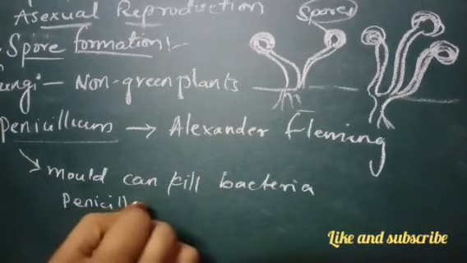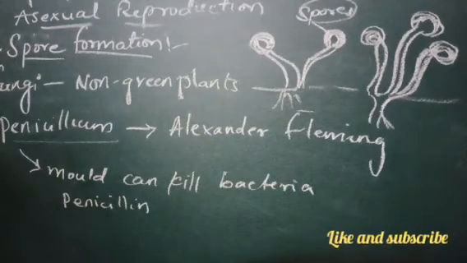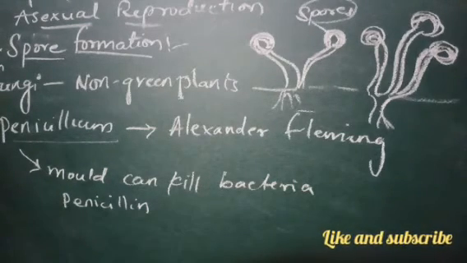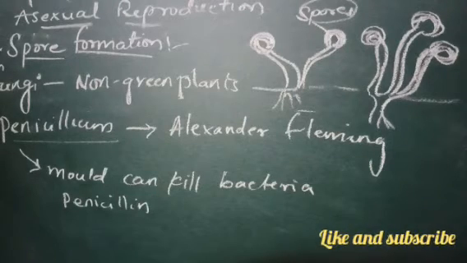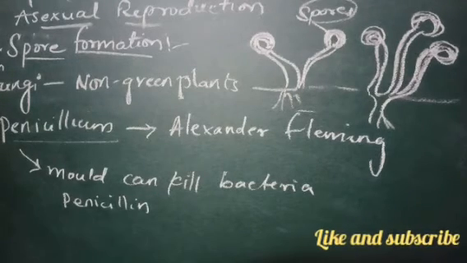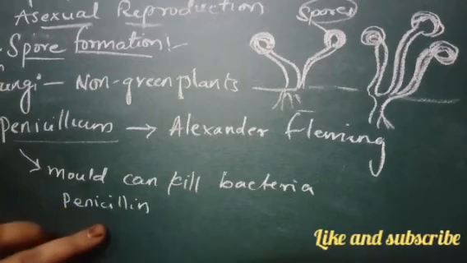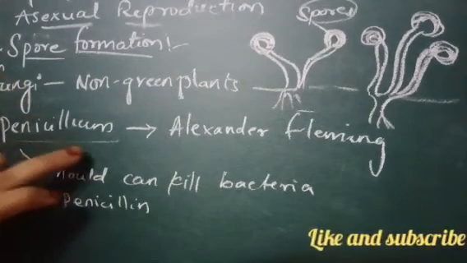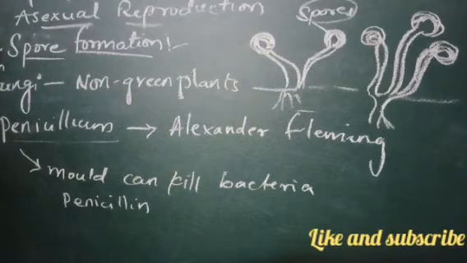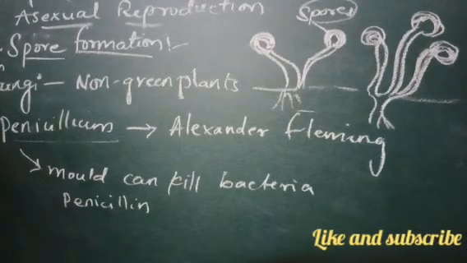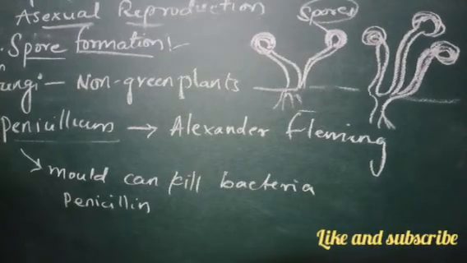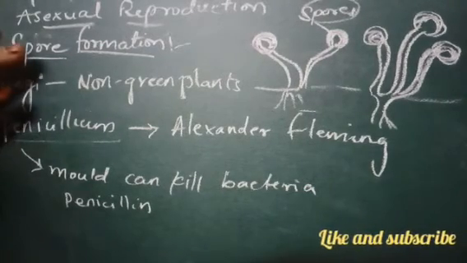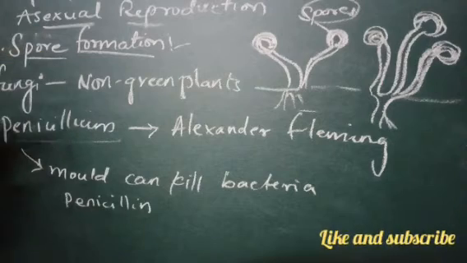So I hope you'll remember, whenever we get some kind of infection or bacterial infection or a wound, what do the doctors do? They give us an antibiotic which is called penicillin. That is nothing but what comes out of the fungus penicillium. So with this we have learned about the 3 types of asexual reproduction. What were they? The first one was vegetative reproduction, the second was budding, and the third is spore formation.